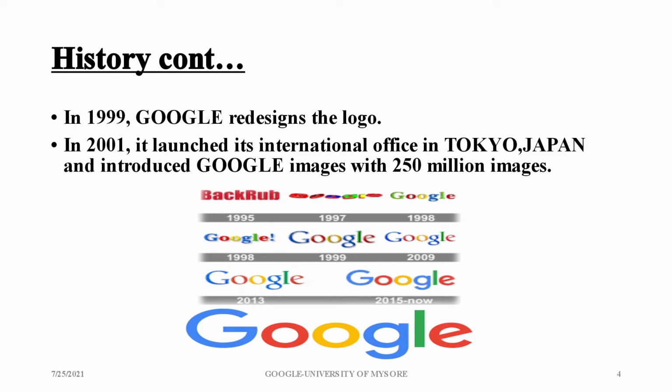Then in the year 1999, Google redesigned the logo, and in the year 2001, it launched its international office in Tokyo, Japan, and introduced Google Images with 250 million images. You can see in the picture that in the year 1996, Backrub was developed, and today it has become Google.